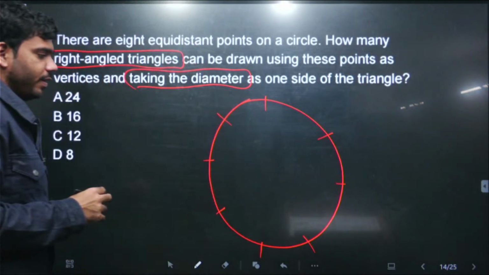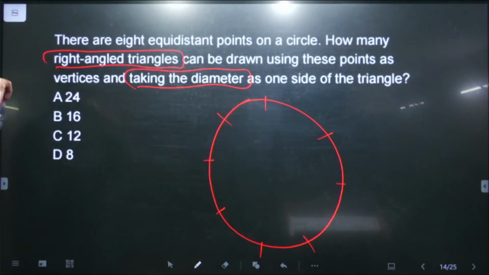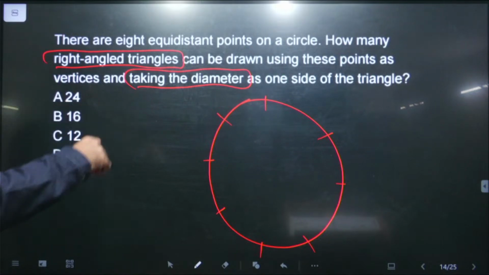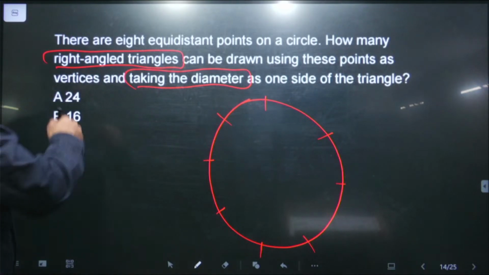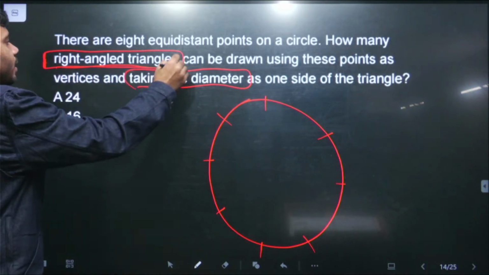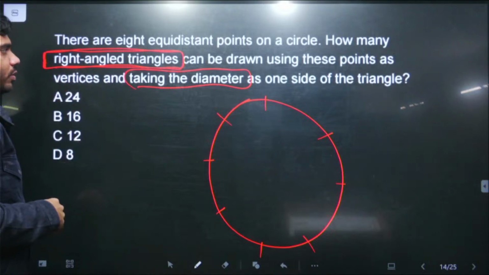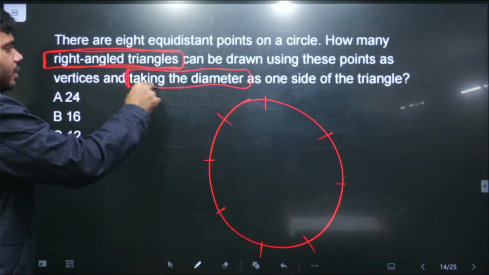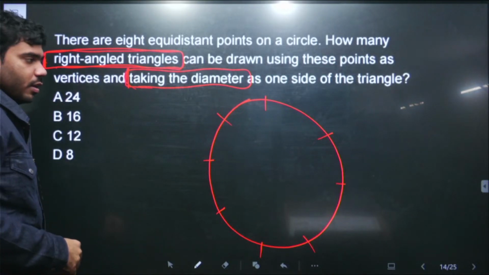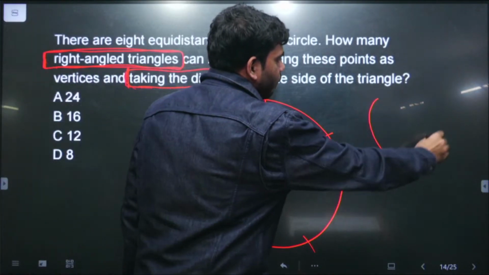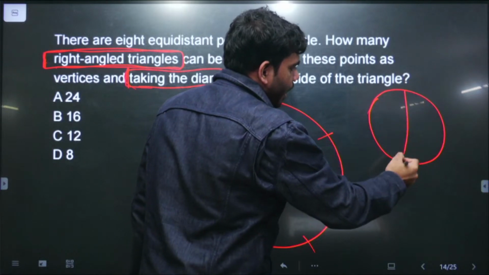Some figure like this, a circle is there, and there are 8 equidistant points aligned on the circle. This is the position. Now we need to find how many right angle triangles can be formed using these points as vertices, and the diameter should be one of the sides of the triangle. So here we need to use a single property of triangle and circle.